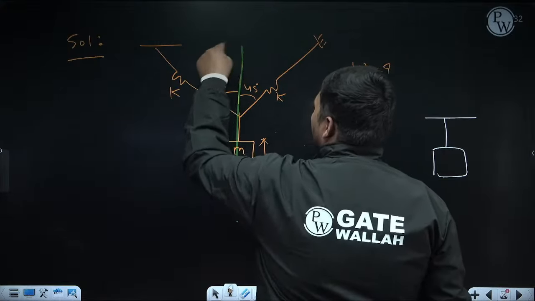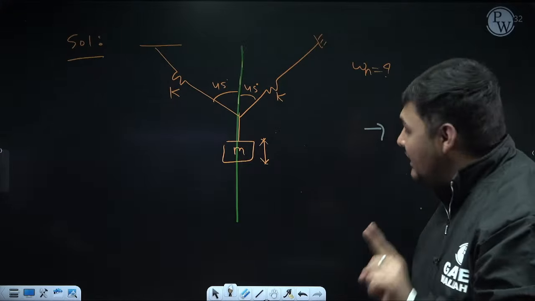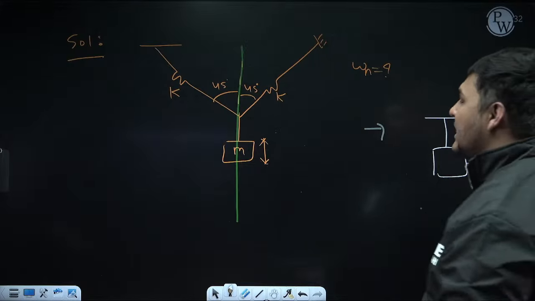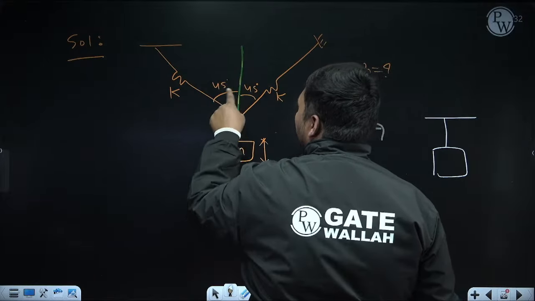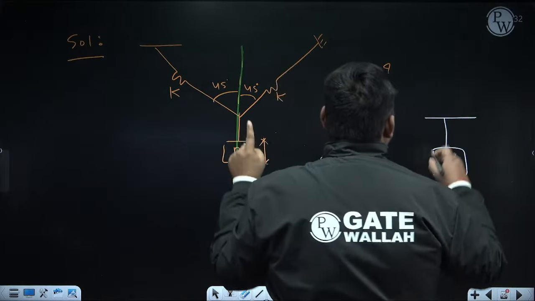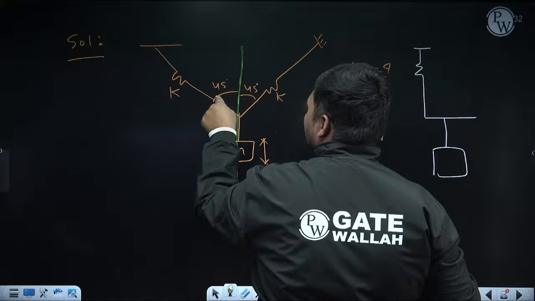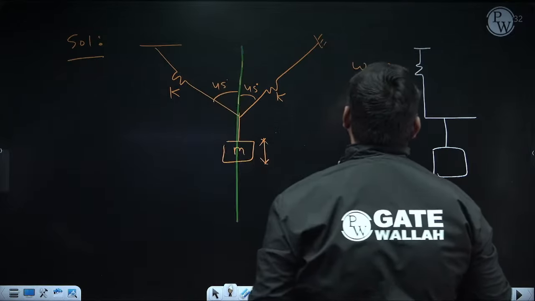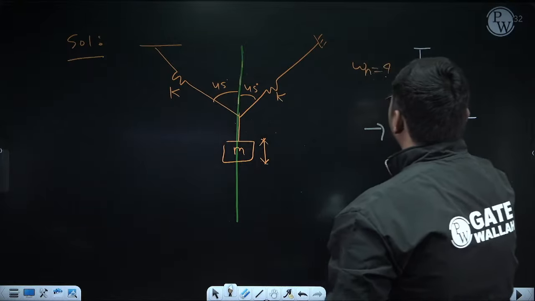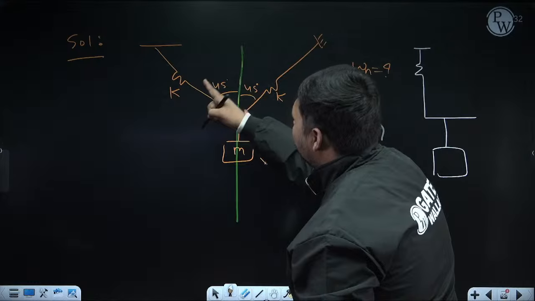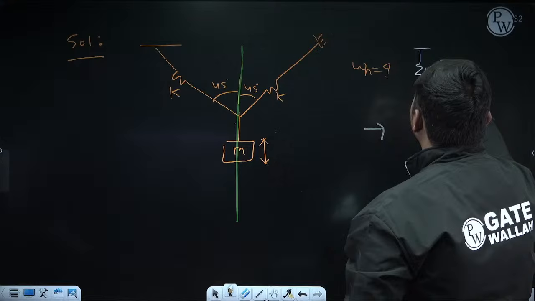This spring I will replace with an equivalent spring, which I will align in the vertical direction. Why vertical? Because the mass is vibrating in the vertical direction. For that, see the smaller angle of this spring from vertical. The smaller angle of this spring from vertical is 45 degree. So in the equivalent diagram, align this spring in the vertical direction. Now replace this spring with an equivalent spring whose stiffness, this stiffness is K, its angle from vertical is 45. So the equivalent stiffness will be K cos square 45 degree.